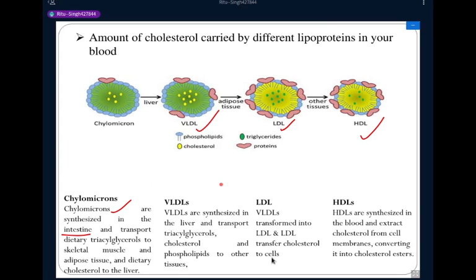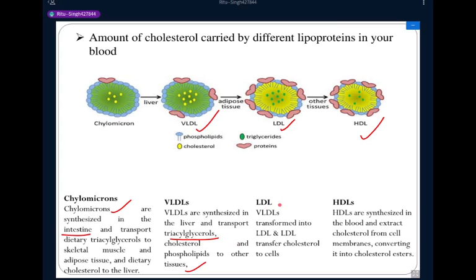The second is very low density lipoprotein. Very low density lipoproteins are synthesized in the liver and transport triglycerol, cholesterol and phospholipid to other tissues. These triglycerol and cholesterol are the main lipid components responsible for deposits in the arteries. Okay, this is clear to everyone.